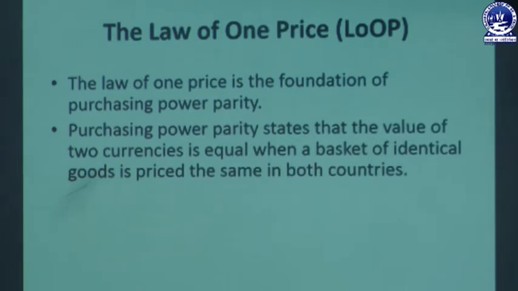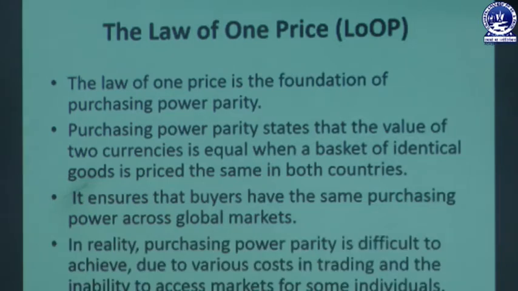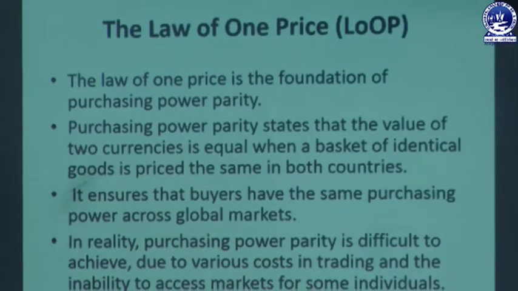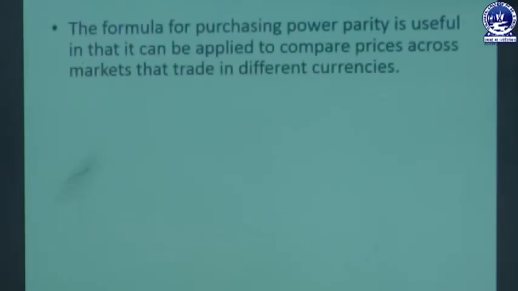That means the price is the same in both countries. It ensures that buyers have the same purchasing power across global markets. In reality, this is difficult to achieve due to various trading costs and the inability of some individuals to access markets. That is the criticality.